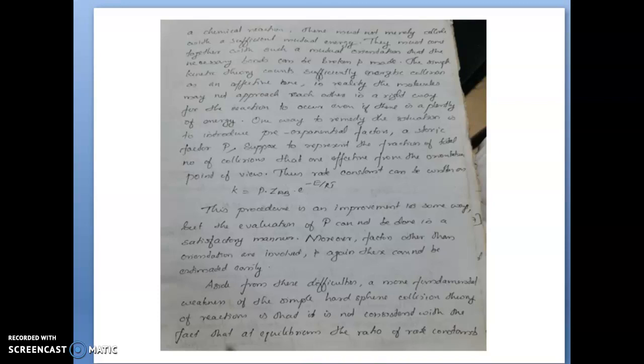The fundamental weakness of this simple hard sphere collision theory is that it is not consistent with the fact that the equilibrium ratio of the rate constants in the forward and backward direction is the equilibrium constant.